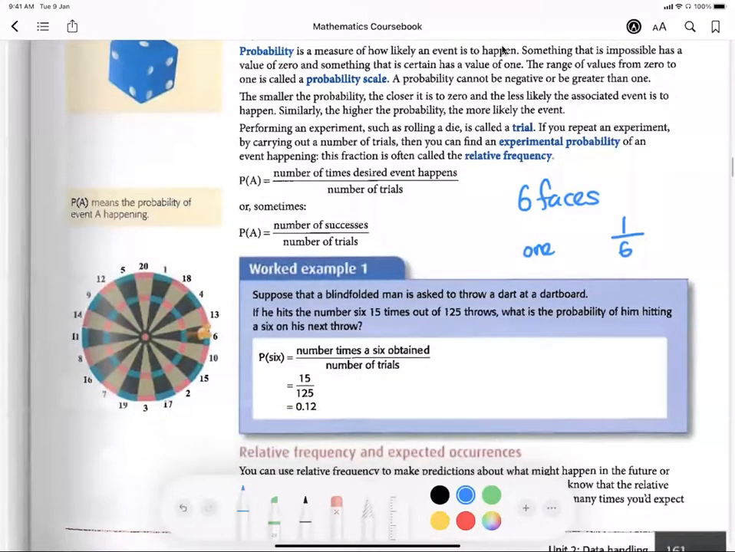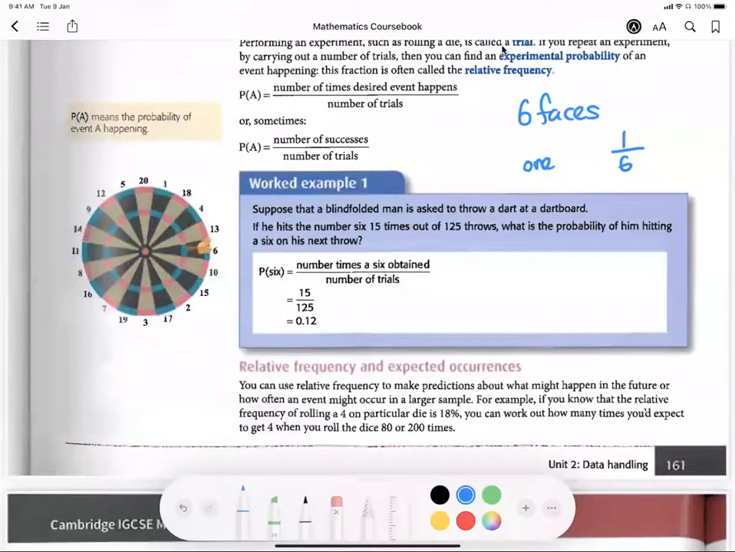Here it says, suppose a blindfolded man is asked to throw a dart at a dartboard. He hits the number 6 15 times out of 125 throws. What is the probability of him hitting a 6 on the next throw? Here we use what is relative to this particular situation, not for everybody. It's just based on this person's accuracy. He got 15 times out of 125 times. This is his chance, 0.12. Or you can write 12 over 100, or 12%. This is how you write probability.